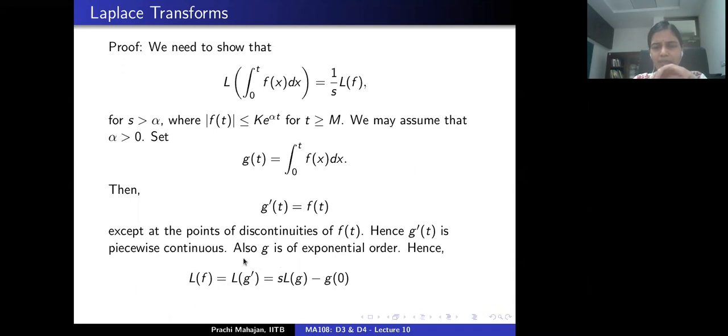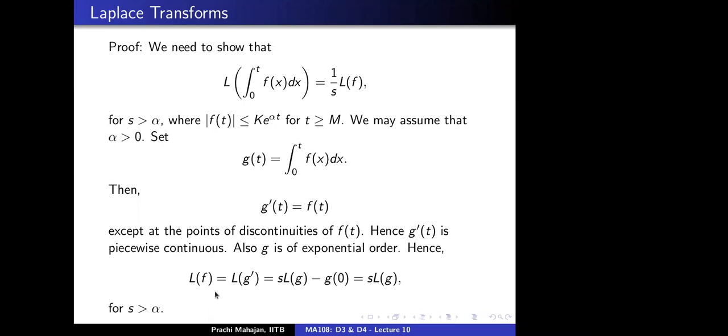Now, the Laplace transform of the derivative of g can be written in terms of the Laplace transform of the function g, and g at 0 vanishes. Why? Because by definition, if you plug in t equal to 0, then g of 0 is equal to 0. And we're done: s times the Laplace transform of g is equal to the Laplace transform of f. Remember that g was nothing but the integral of f from 0 to t. So we are done. Is that okay?